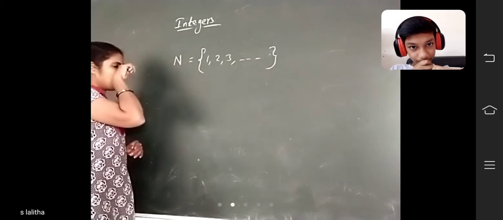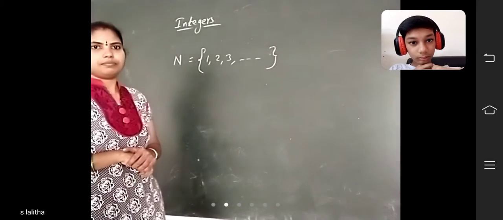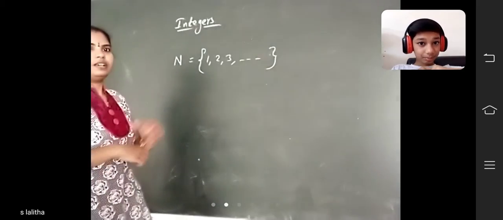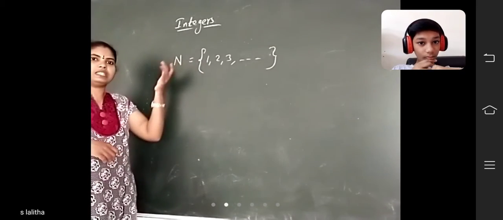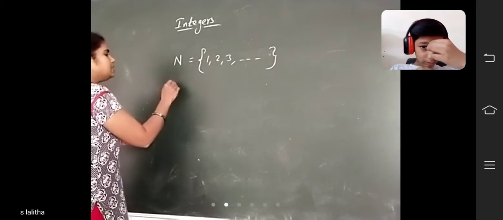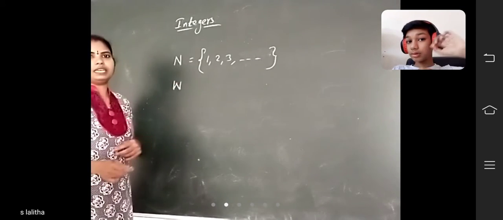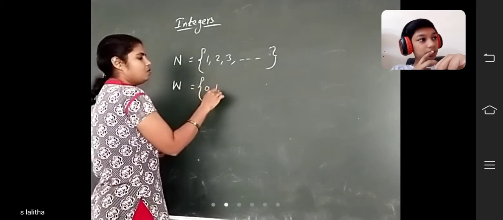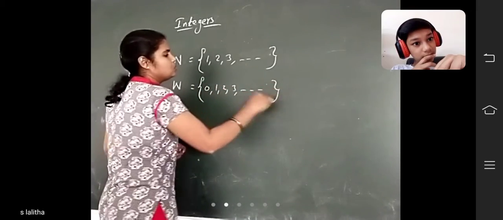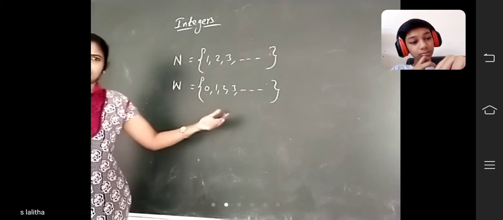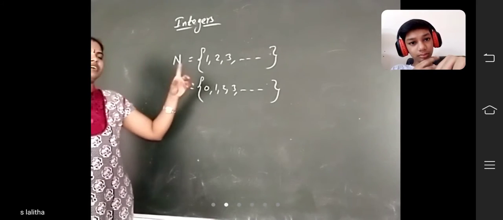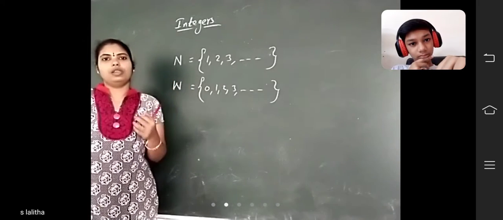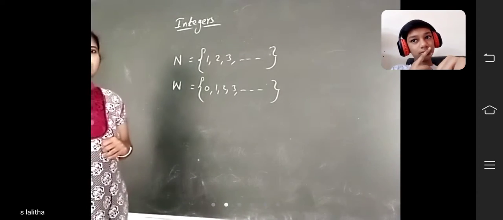And next, whole numbers. What are called whole numbers? The natural numbers along with 0 are called whole numbers. The symbol of whole numbers is capital W. Whole numbers start from 0, 1, 2, 3, and so on. Infinite whole numbers are there. 1 is the least natural number and 0 is the least whole number. Did you understand now?